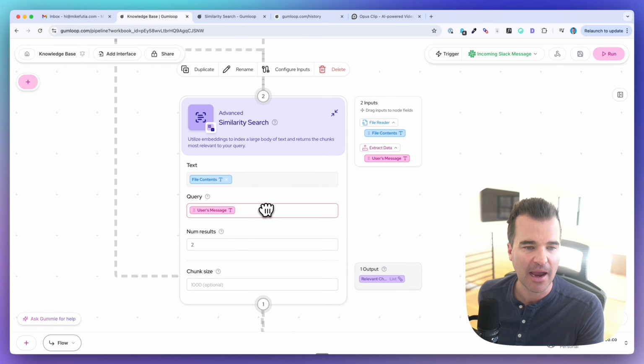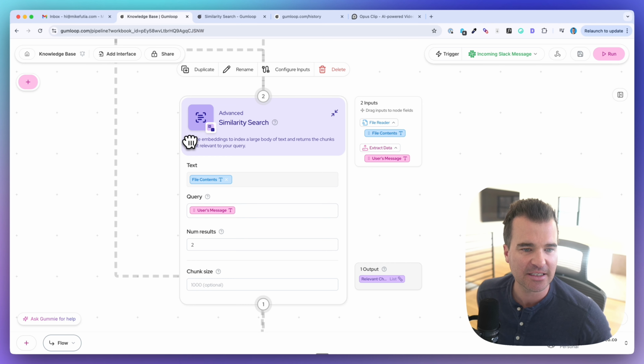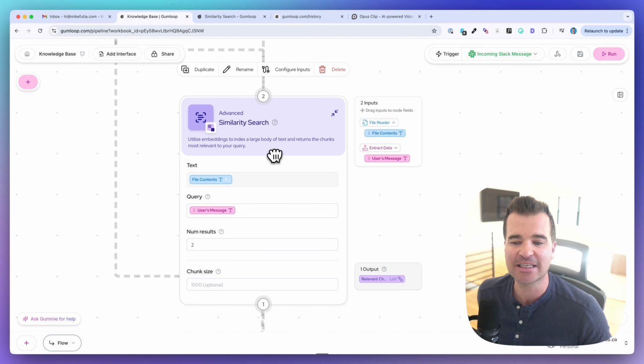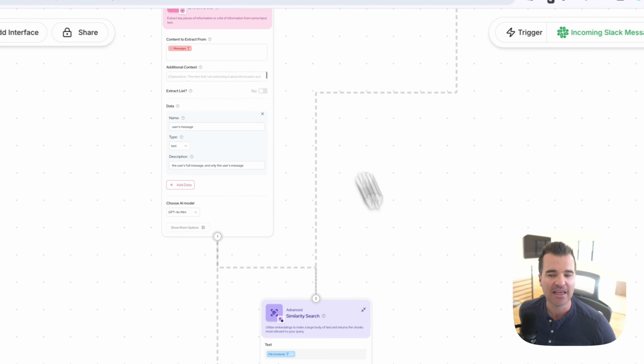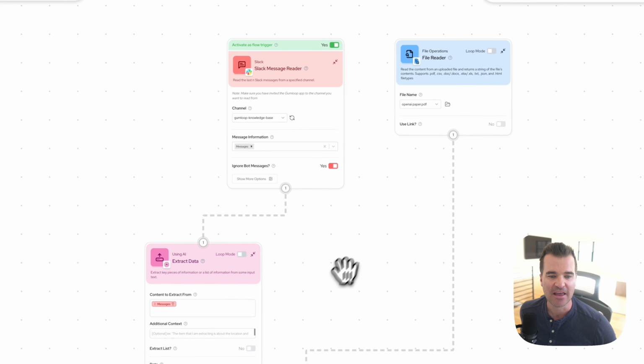It's the advanced node, similarity search, okay? It utilizes embeddings to index a large body of text and returns the chunks most relevant to your query. That's how we're able to send a Slack message, and it's going to read a 39-page PDF and give us the exact answer that we're looking for.